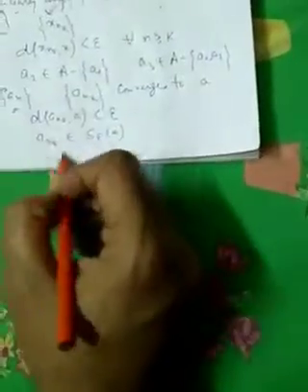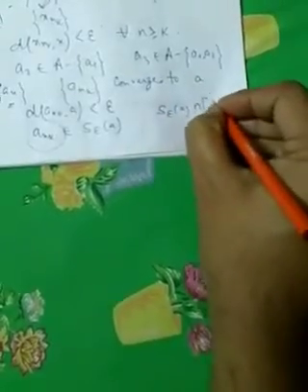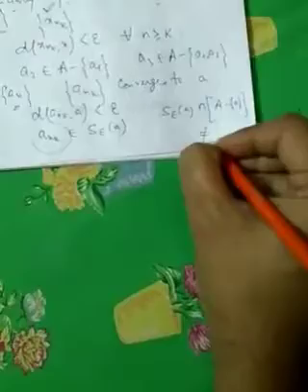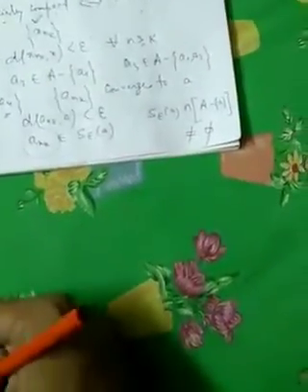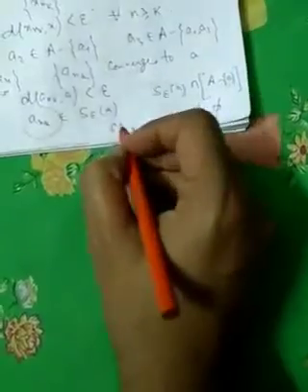Now ank is a member of A, so we say that S_epsilon(a) ∩ (A minus {a}) ≠ φ. That indicates that a is a limit point of A. So an infinite set has a limit point, so it satisfies the Bolzano-Weierstrass property.